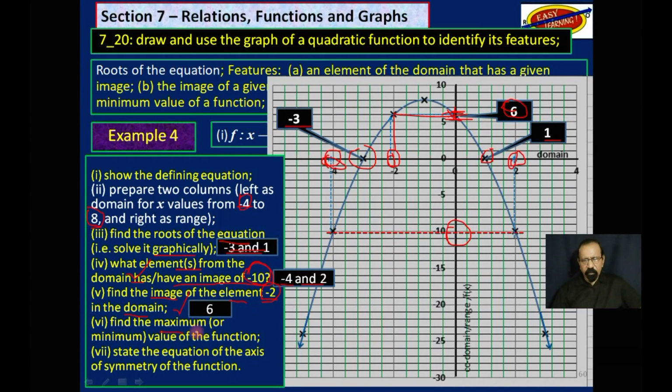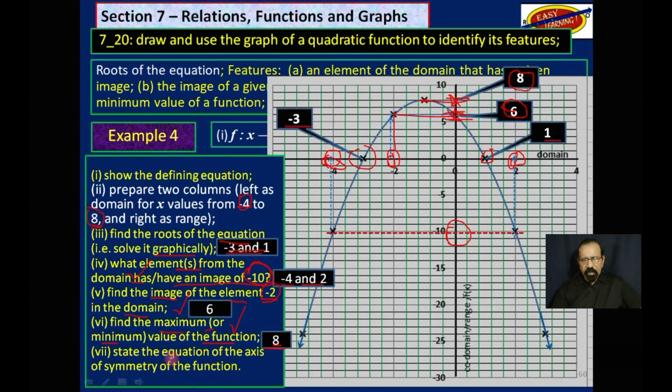Next, we want to find the maximum or minimum value of the function. Now, in this case, we want to find the maximum, the highest point it would reach, because the parabola is facing downwards, not upwards. And so, what is that point on the y-axis? We find that the answer is 8. So the answer to this question here is 8.